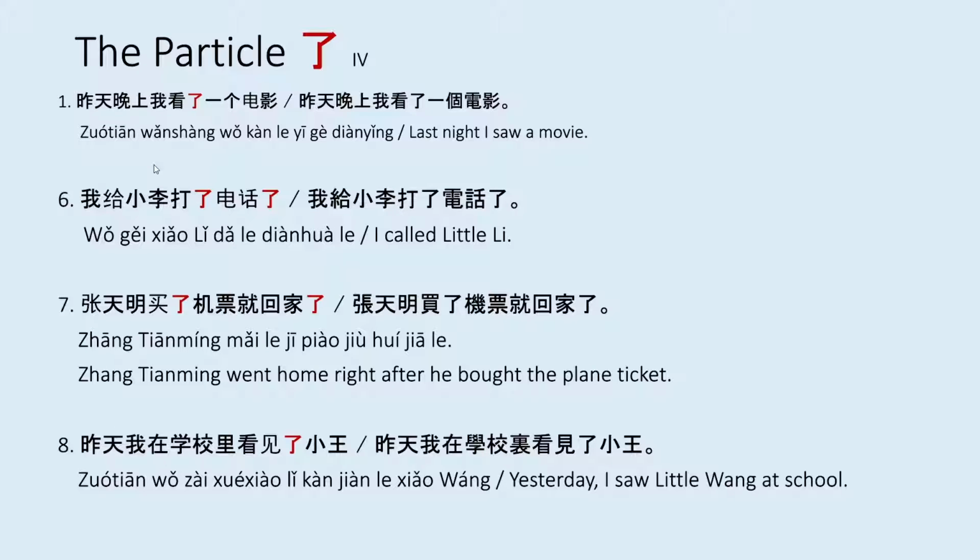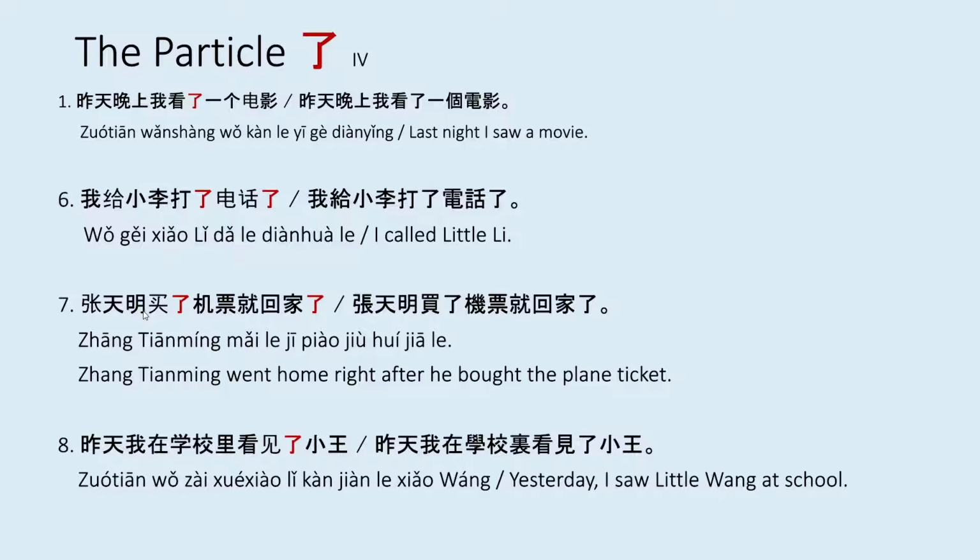So the first is if the object is followed by another le. So for example 6, 我给小黎打了电话了. I called little Li. The phone call, 电话, is not quantified because there is a second le that follows it. So if you wanted to quantify this sentence, you could say 我给小黎打了一个电话, and then you could just take out this extra le.